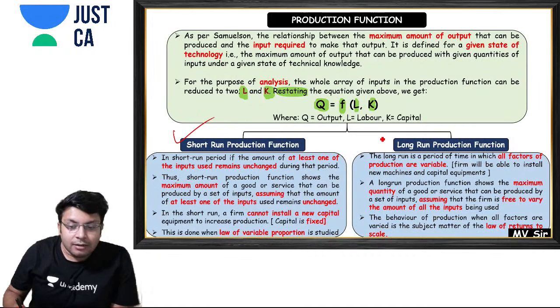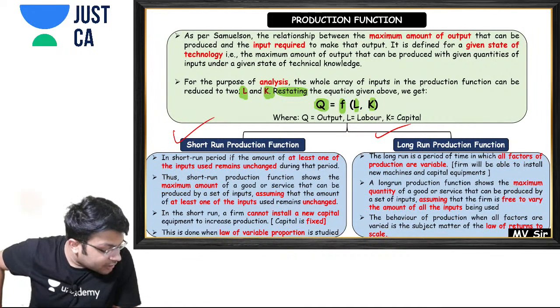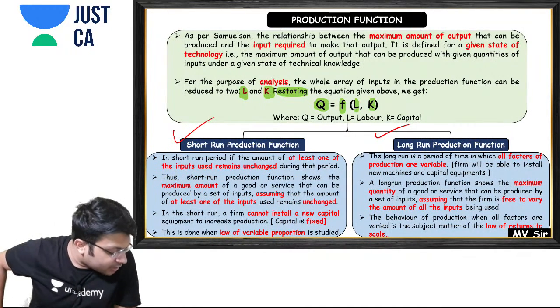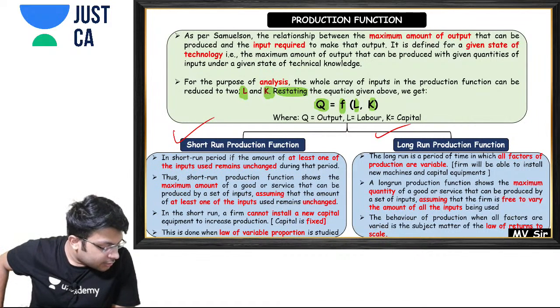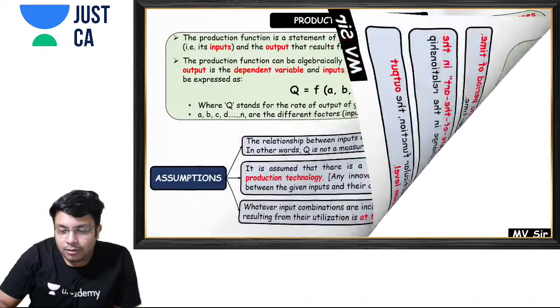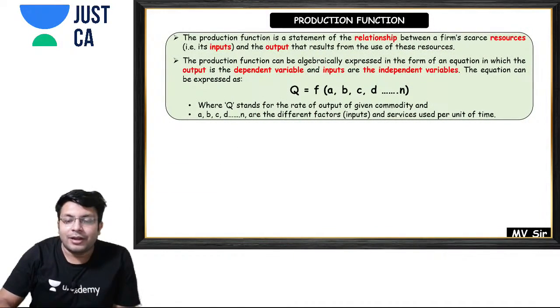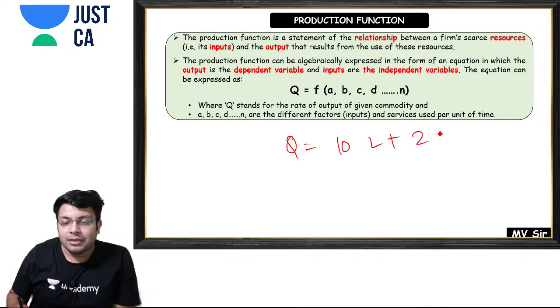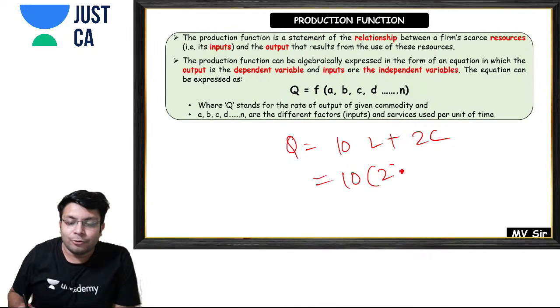So here comes short run production function and long run production function. Okay, 10L plus 2C. What was that? 10 into 2 plus 2 into 1. Okay, it is 22 units.